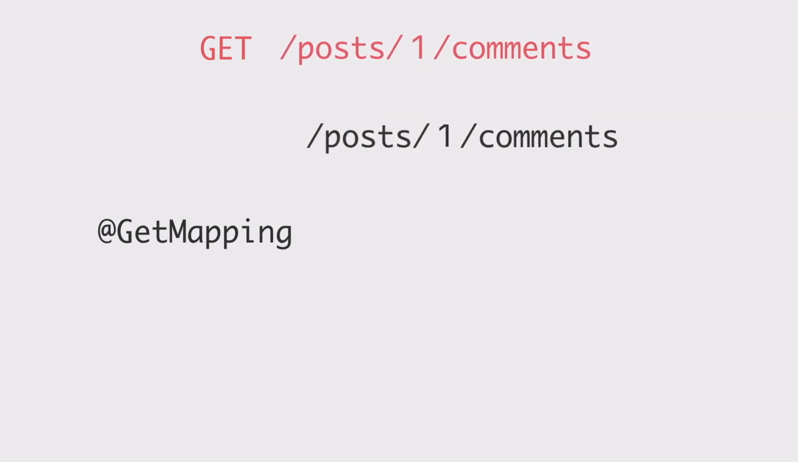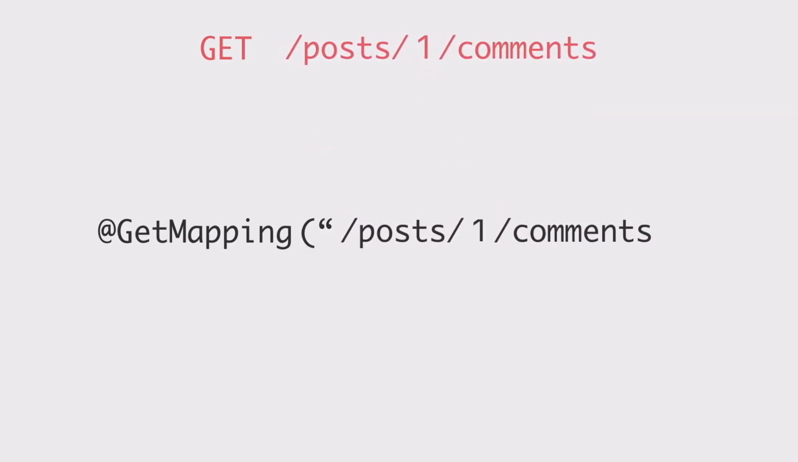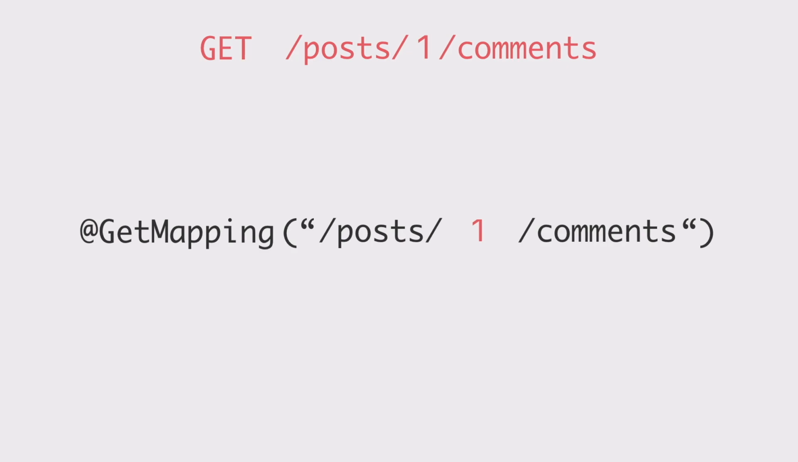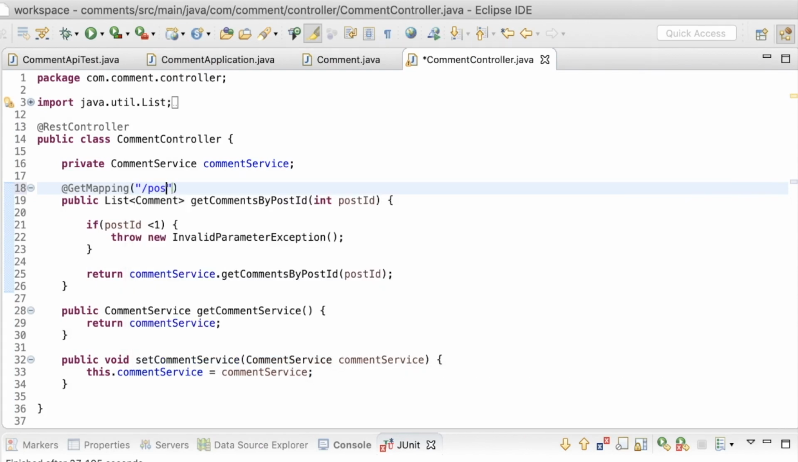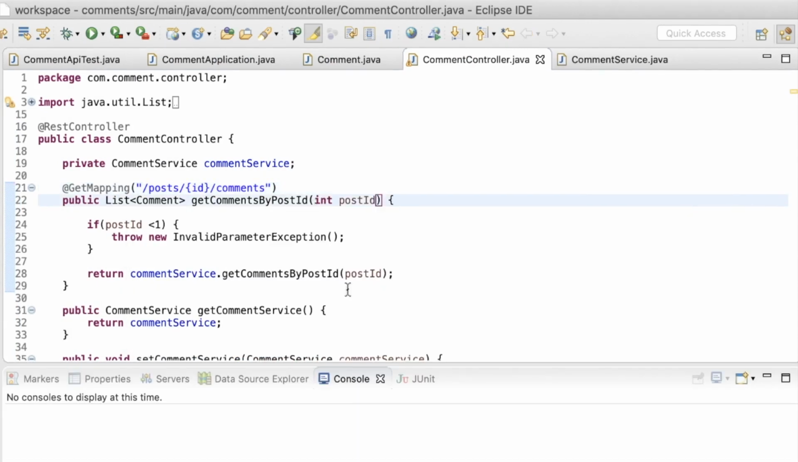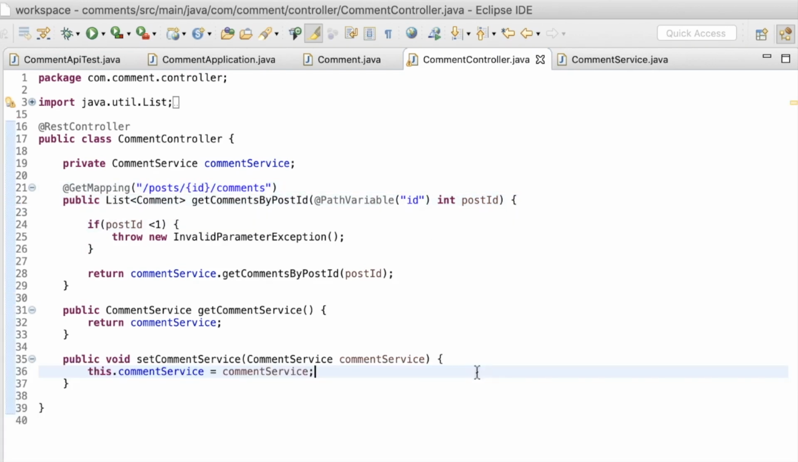And then I have to pass in the request URI or the path that this method would serve. So the request URI is post/1/comments, where 1 is the post ID, which is a path parameter. So it should be represented with a name inside of curly braces like this. The method parameter should also be annotated with @PathVariable annotation, giving the name of the path parameter, which is ID here, so that the value of the path parameter will be set to the method parameter, which is post ID. That's all there is to be done in terms of handling the request.